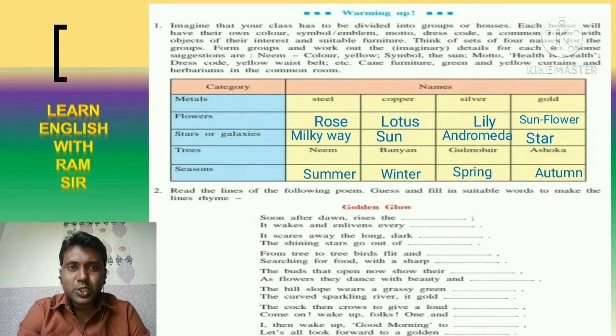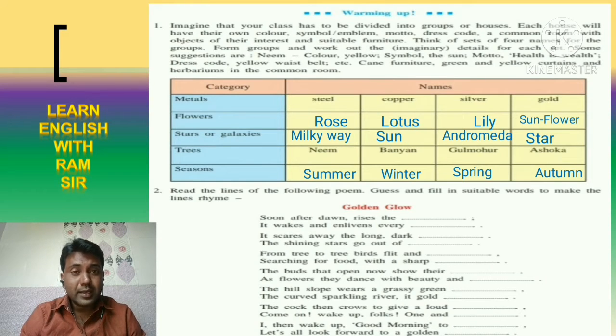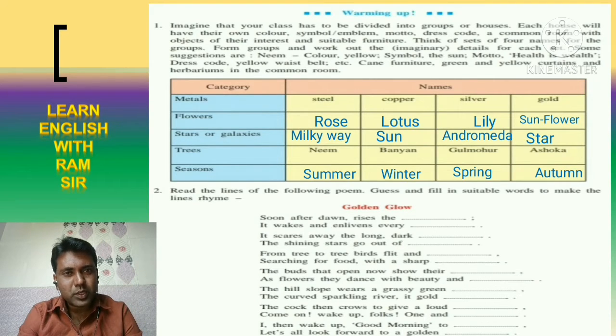In the second activity, let's see what was the question. The question is: read the lines of the following poem. Guess and fill in suitable words to make the lines rhyme. I have not solved this particular poem. I will just tell you in what way you have to fill up the words. Soon after dawn rises the sun. Just think about the meaning of the line and put the correct word. But keep in your mind, you have to make a rhyme with the second one.